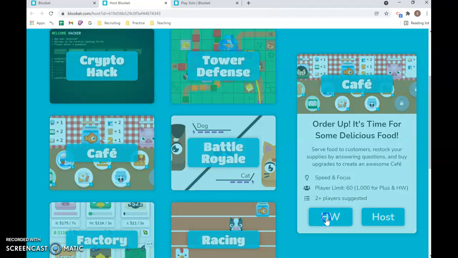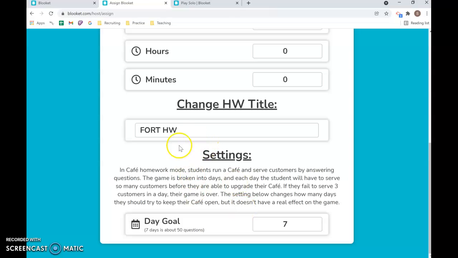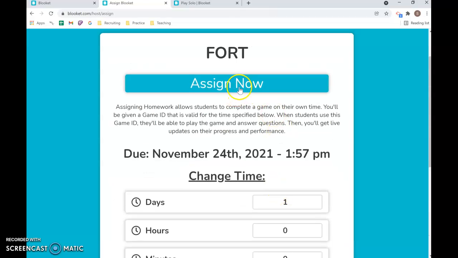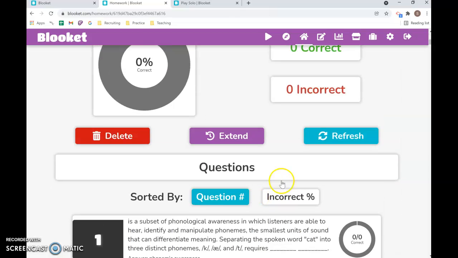Cafe is one that can be done both ways. So if I want to assign homework, it's very easy. I can do my date and change the titles. There's a goal. I can click assign now, and it gives me a link to share. And again, same as before.